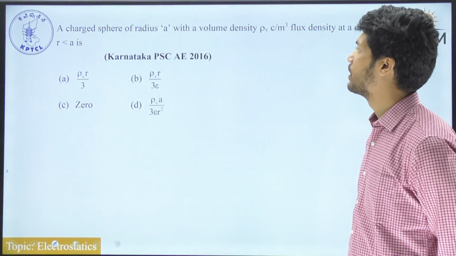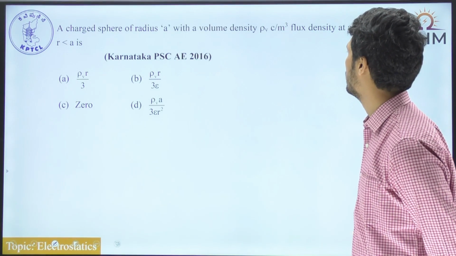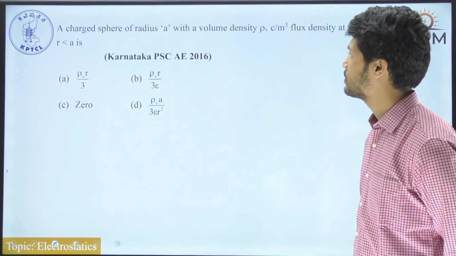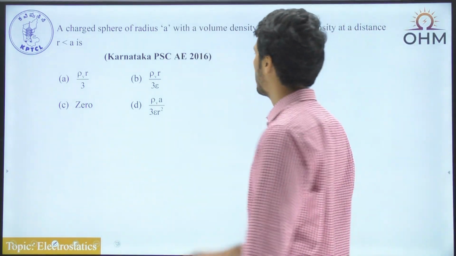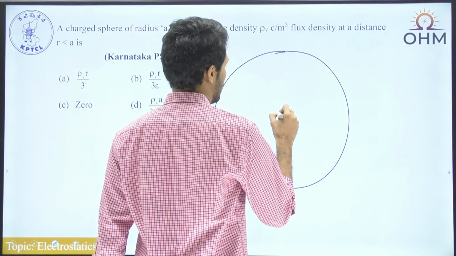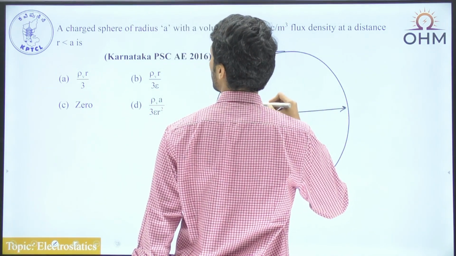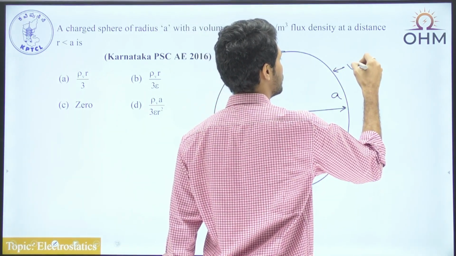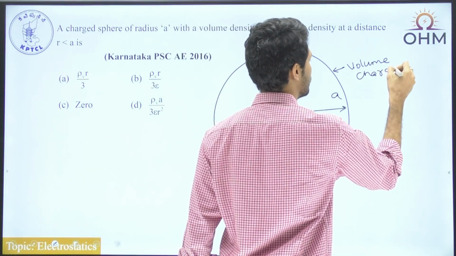A charged sphere of radius a with a volume charge density of rho v coulombs per meter cube. So we are supposed to find out flux density at a distance of r less than a. So we are having some charged sphere. This is a charged sphere, and the radius of this charged sphere is a. So this is a volume charge.